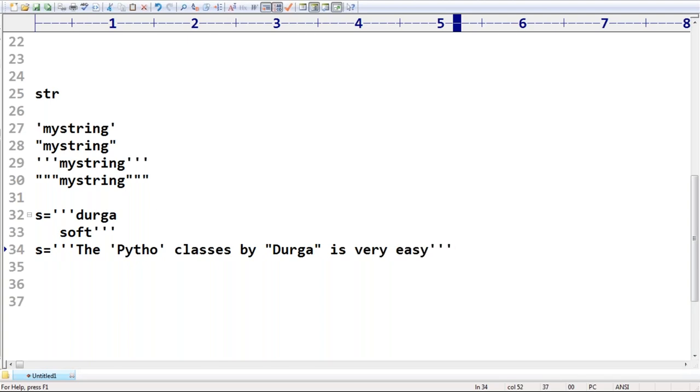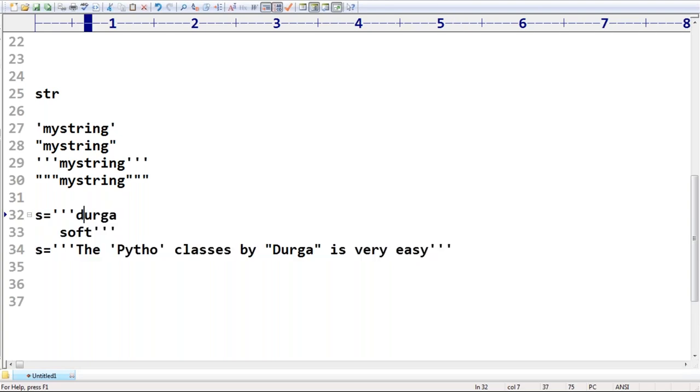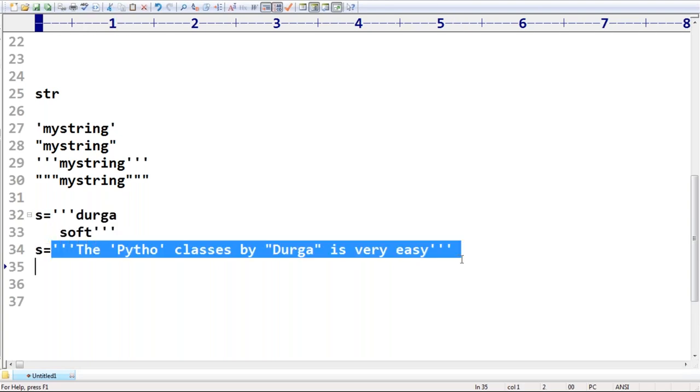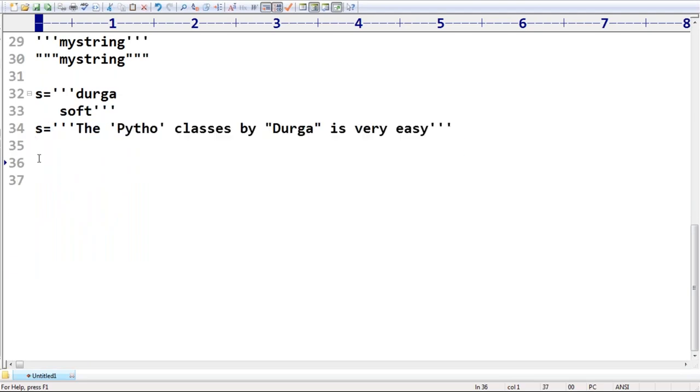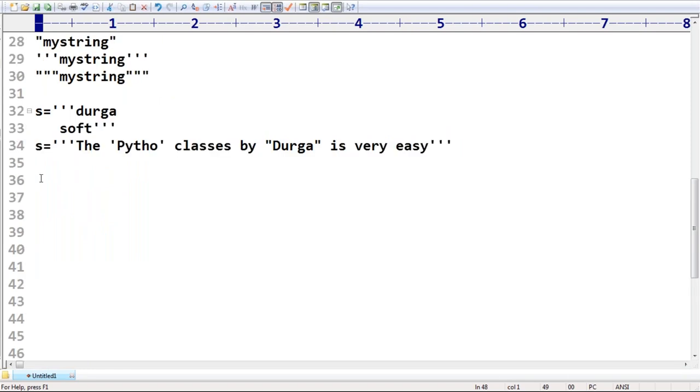So triple quotes can be used in only two places. One place is to define a multi-line string literal. The second place is if you want to use single quote or double quote as symbols in our string, then happily we can go for that. That's all we covered. Next, one more beautiful concept we discussed about strings, which we already covered, is the slice operator. Remember the slicing operator, right?